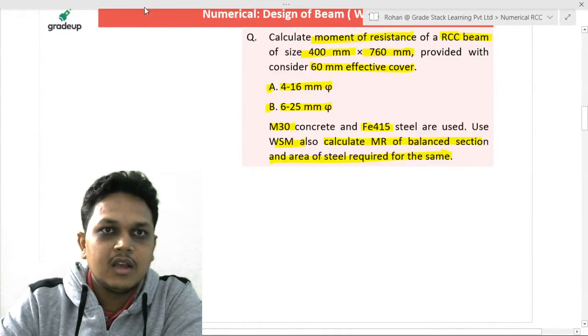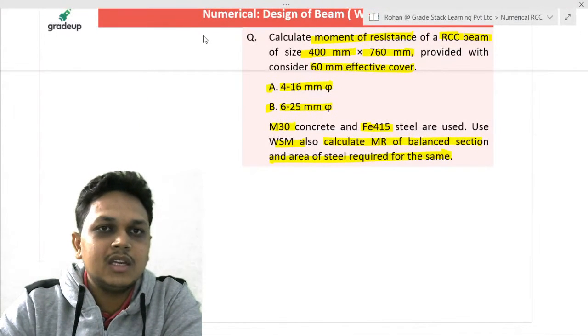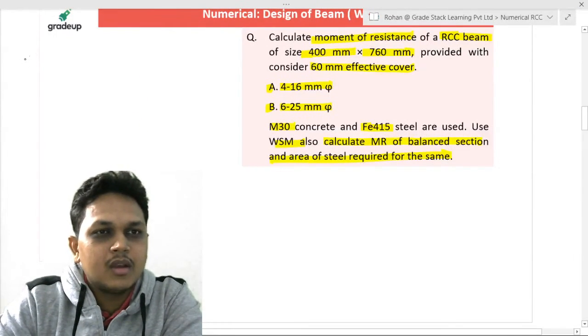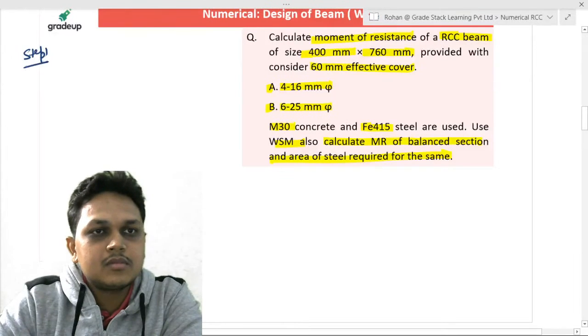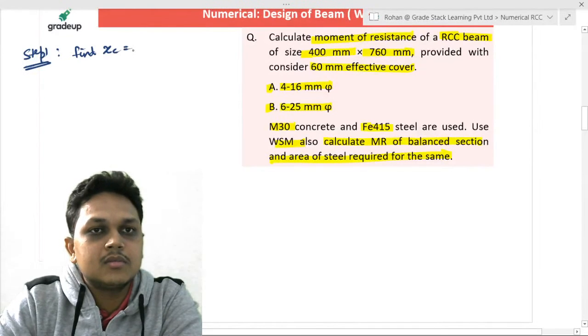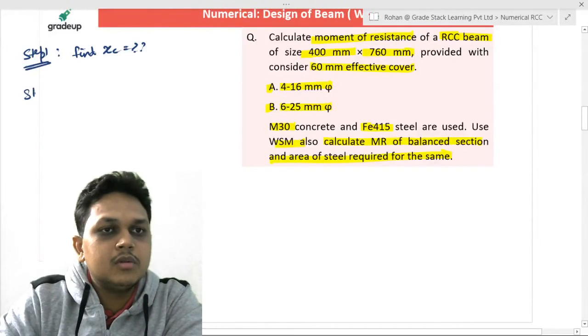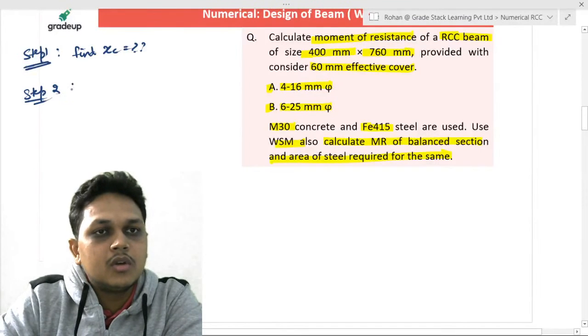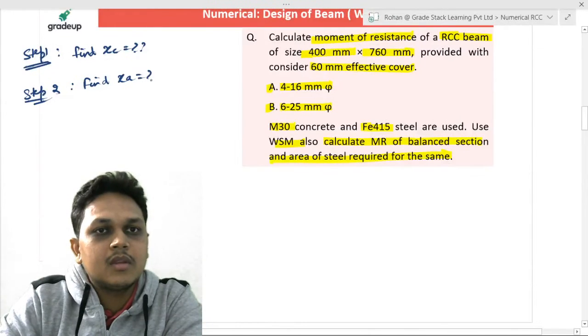Now the steps involved in this question are: in step 1, we are going to find the critical depth of the neutral axis, XC. Then in step 2, you are going to find the actual depth of the neutral axis, XA.